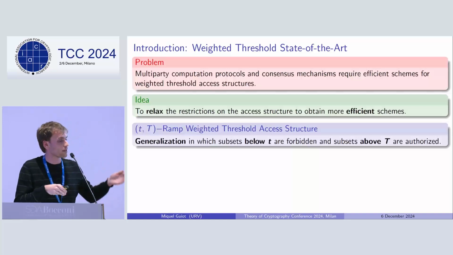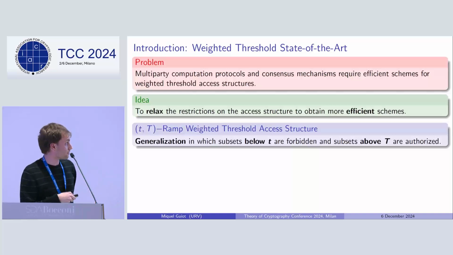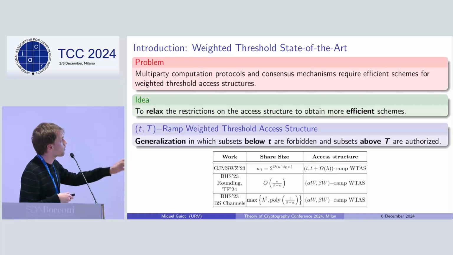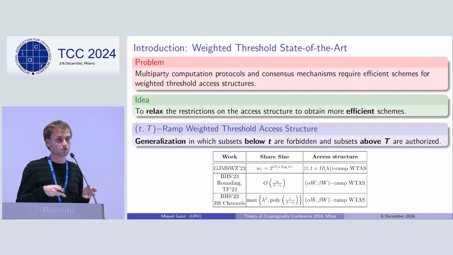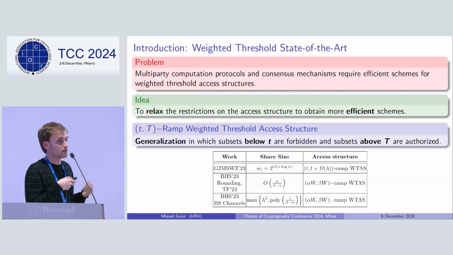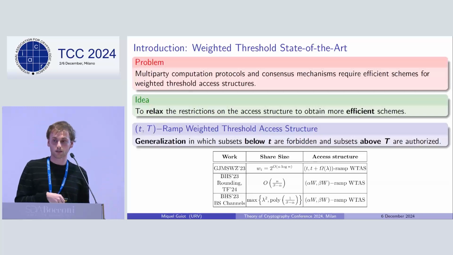They could be either forbidden, authorized, or get partial information, so they are not precisely defined. In this setting of the ramp weighted threshold access structure, in the last couple of years, plenty of works have appeared that get more efficient schemes, reducing the share size of secret sharing schemes by realizing these ramp weighted threshold access structures instead of the usual weighted ones.